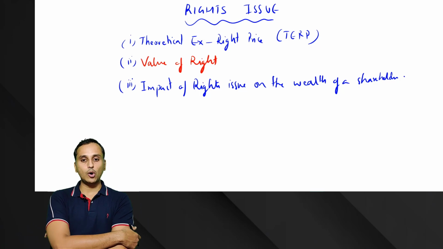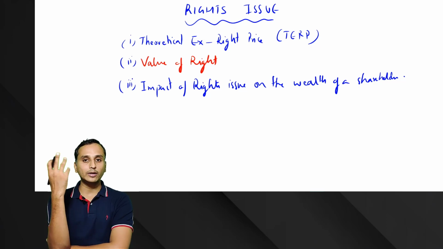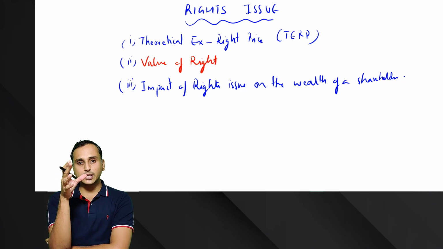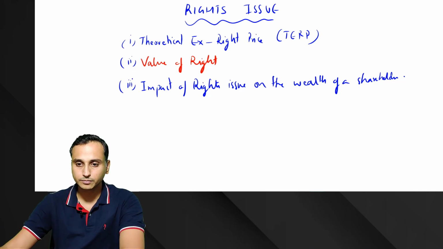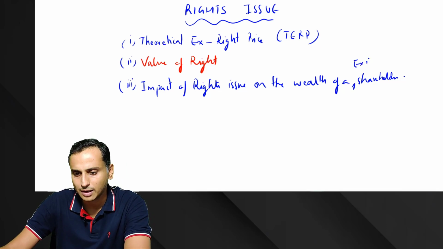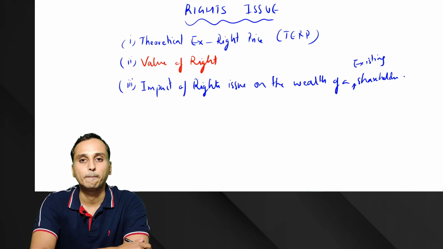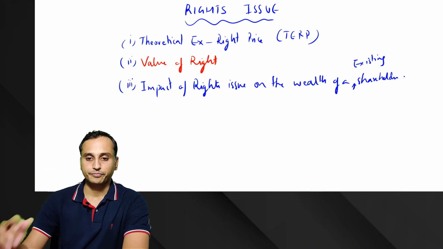So we'll learn something called theoretical X right price, what that is and how it is to be calculated, and then we'll be seeing what is called value of a right, how value of a right is calculated. Then we'll study the impact of rights issue on the wealth of shareholders. When we mean shareholders, we mean existing shareholders only, because there is no new shareholder coming when we're talking about rights issue.